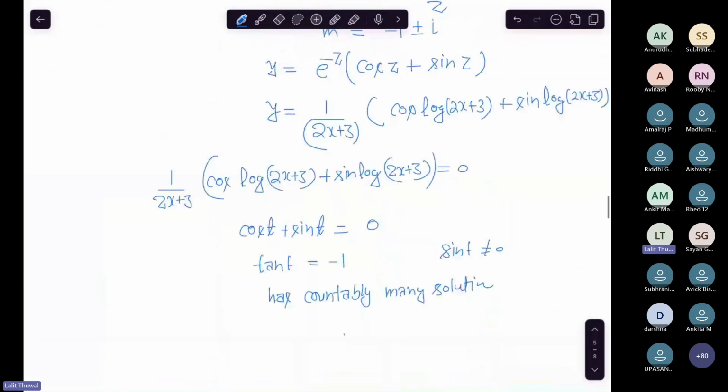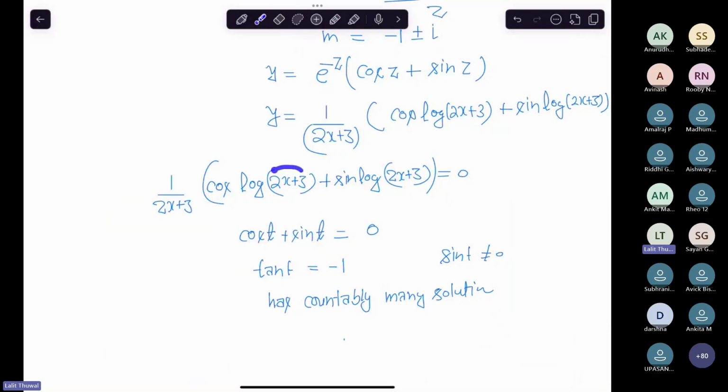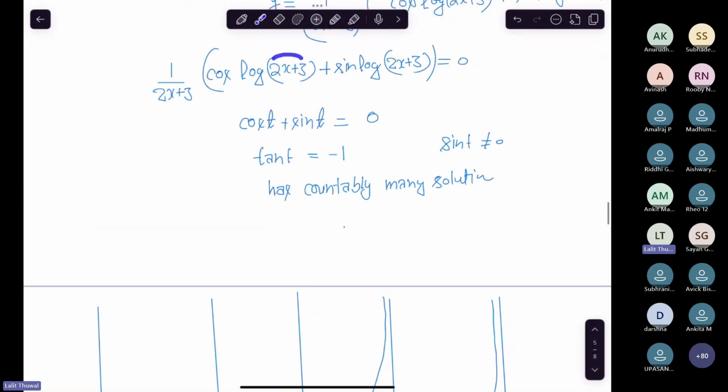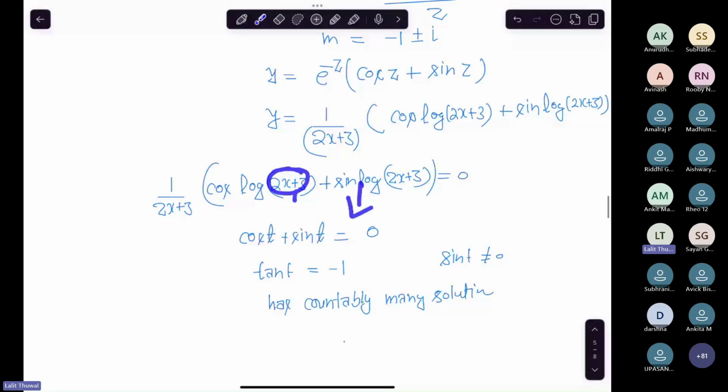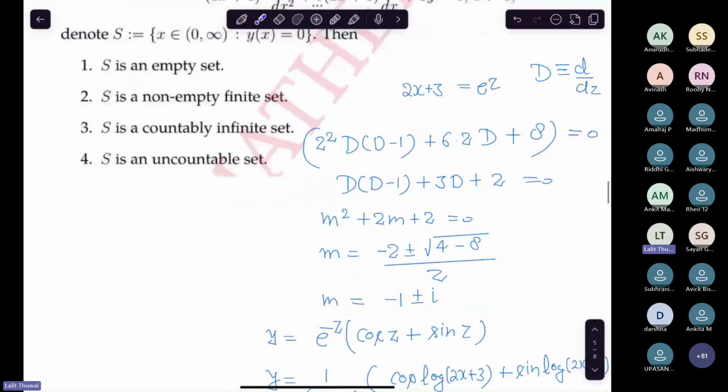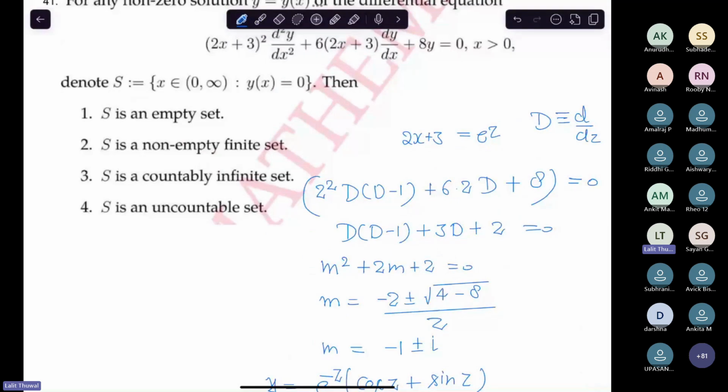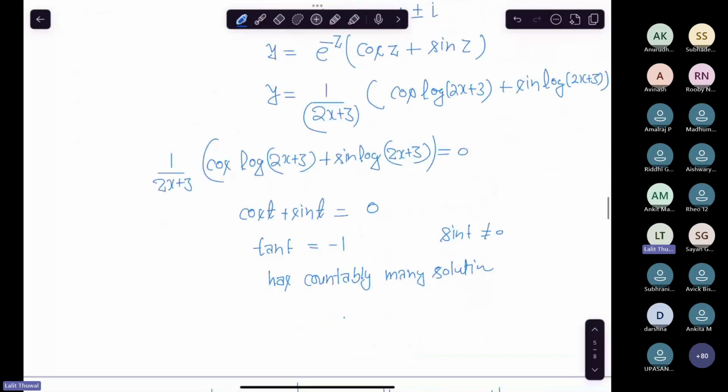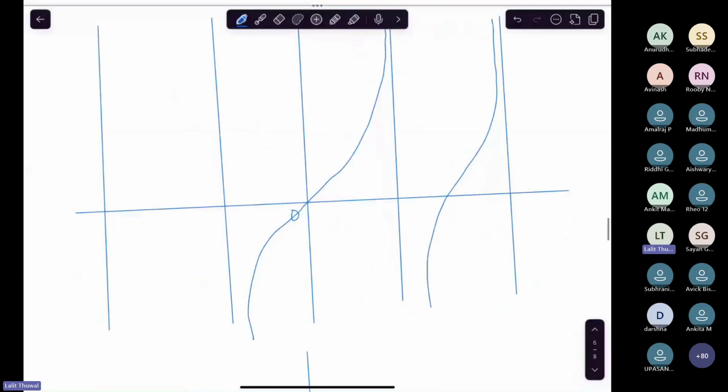And this 2x plus 3 can take any value here; this is an onto function. So you can make all those calculations, and I leave it for you. The answer would be a countably infinite set. But in the exam, you should be able to solve this kind of question very quickly, because you have already seen such things.